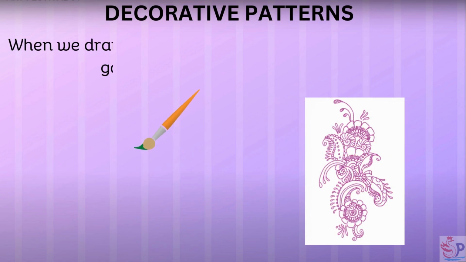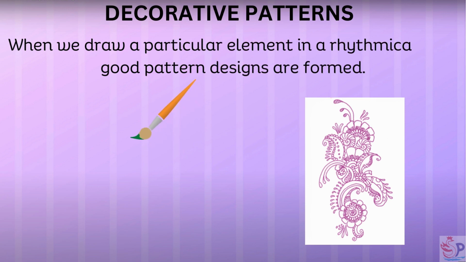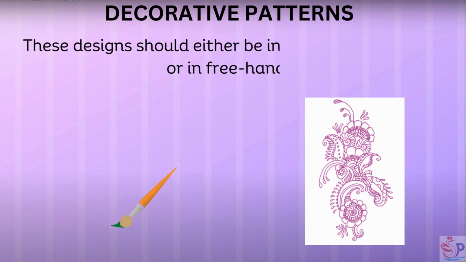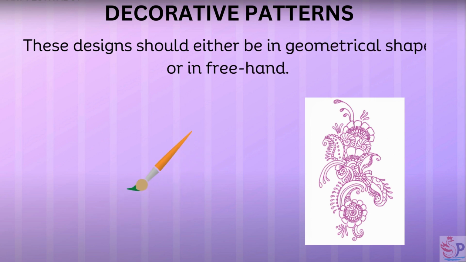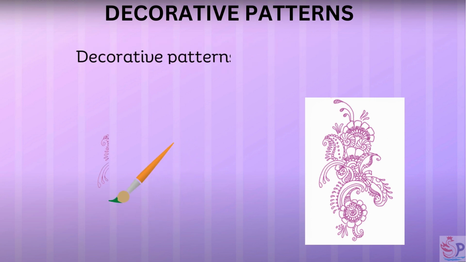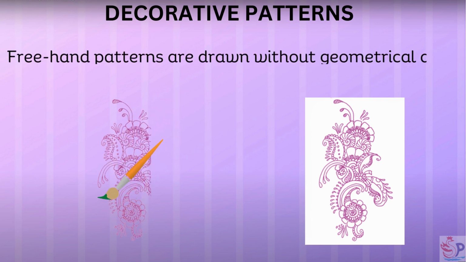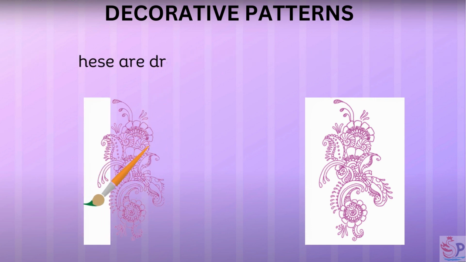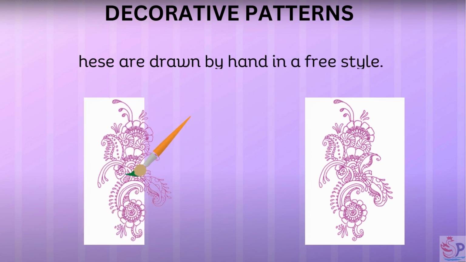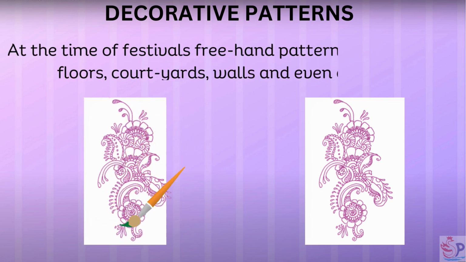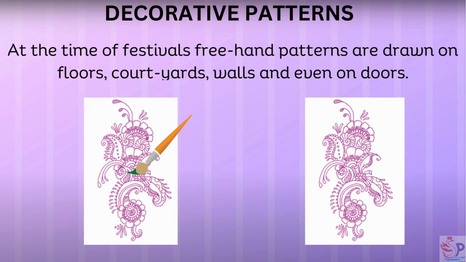Decorative patterns. When we draw a particular element in a rhythmical way, good pattern designs are formed. These designs should either be in geometrical shape or in free hand. Decorative patterns are of 2 types: Free hand patterns are drawn without geometrical aids. These are drawn by hand in a free style. At the time of festivals, free hand patterns are drawn on floors, courtyards, walls and even on doors.